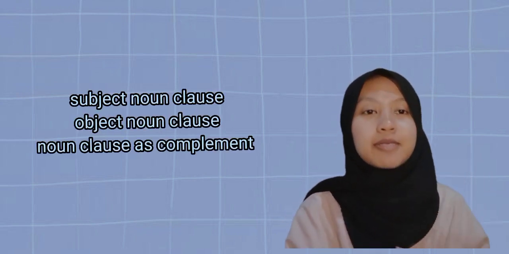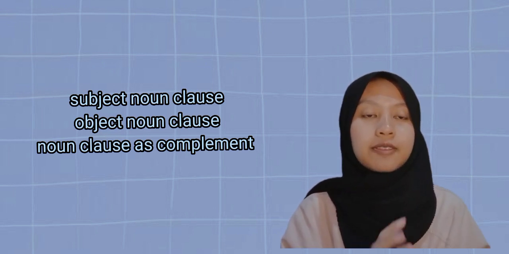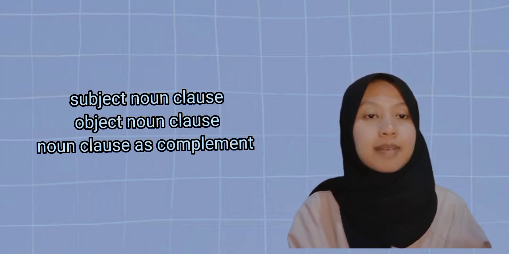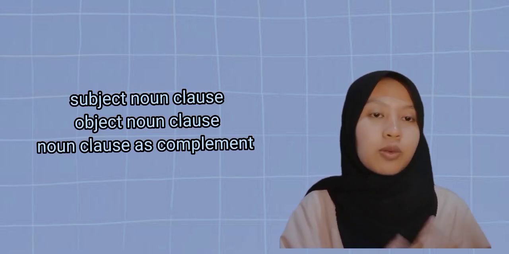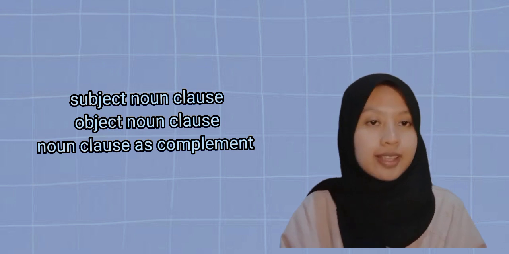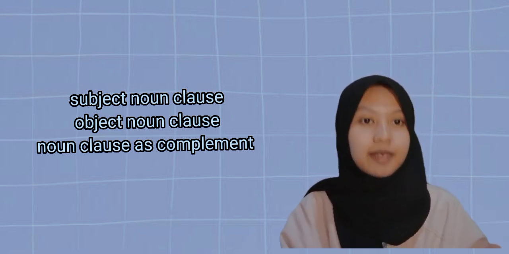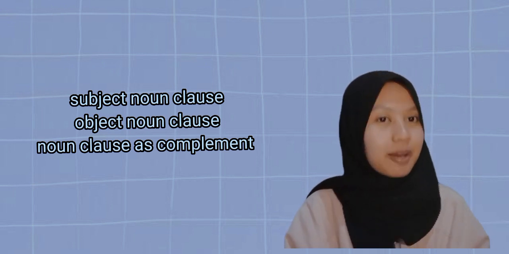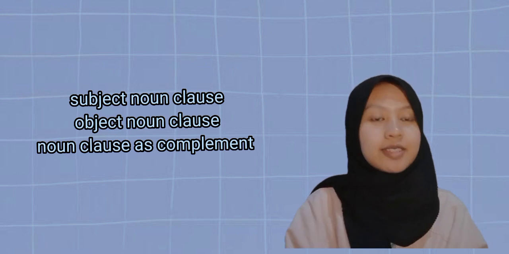Alright, the first is the subject noun clause. A subject noun clause functions to replace a subject in a sentence. They begin with words like what, which, that. For example, what she said made me curious about the topic. And the second, the object noun clause.